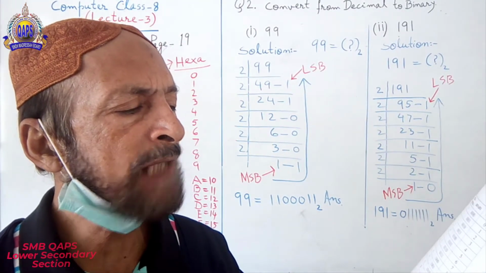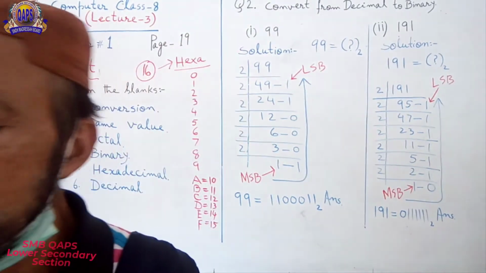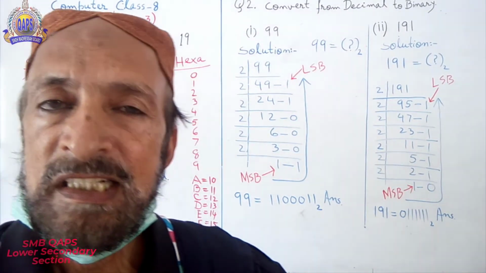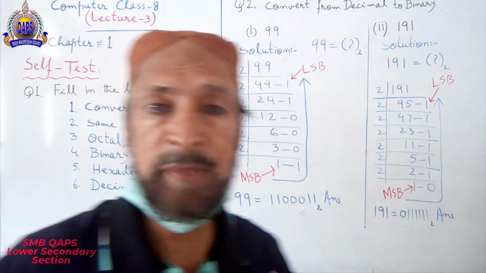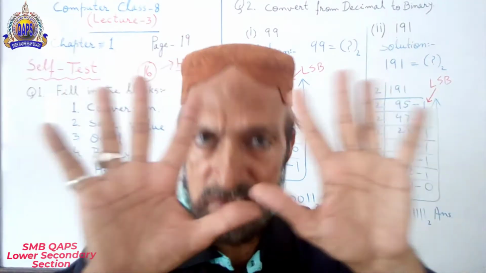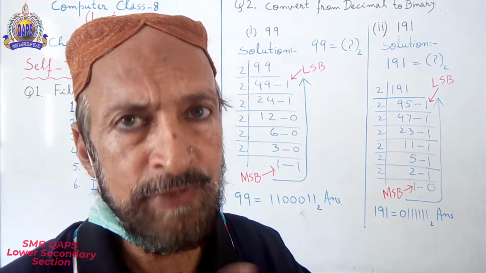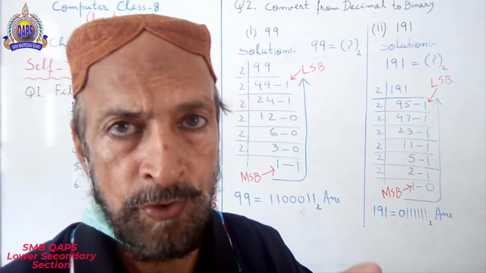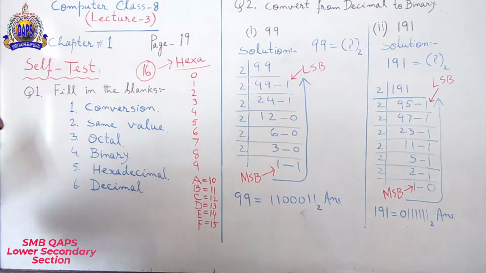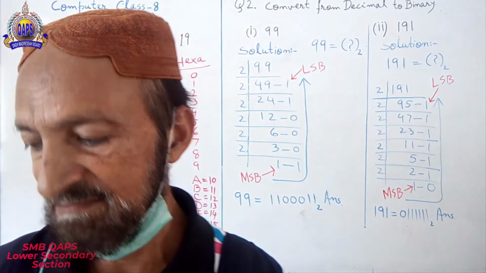There are 10 numerals in the dash number system. Everybody knows about that. That is the decimal number system. Remember, deci means 10. Decimal number system, base power 10, digits 0 to 9. Self-test completed. Question number 1 done.